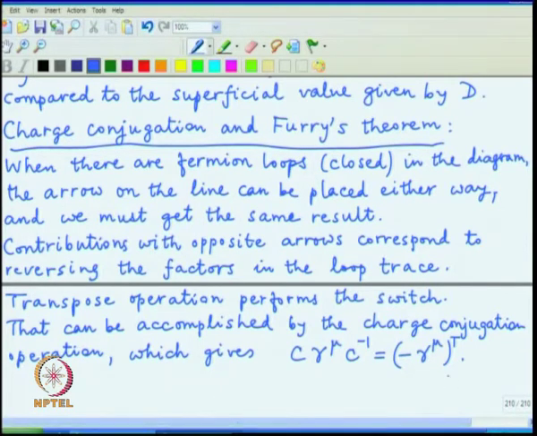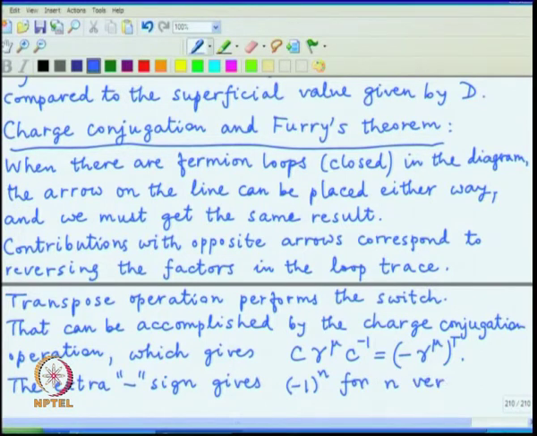So, the extra minus sign gives minus 1 raised to n for n vertices, which may be present in the diagram.